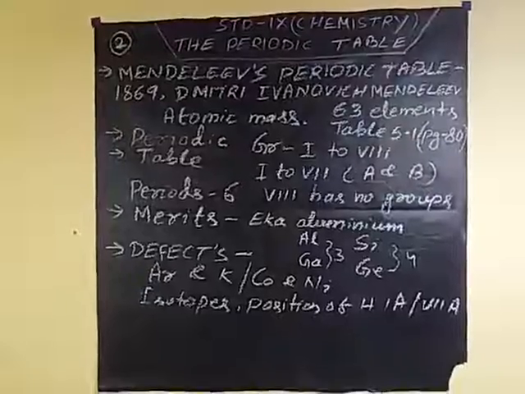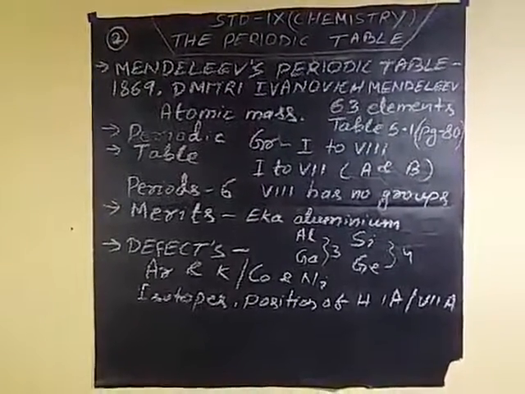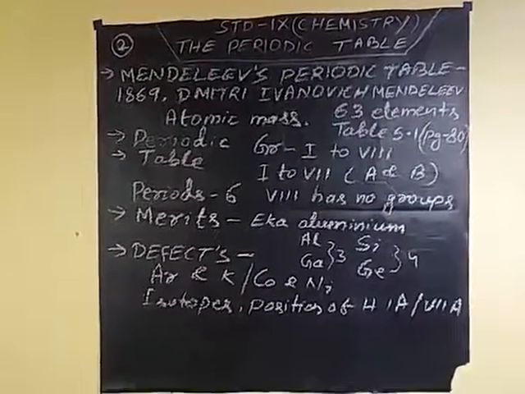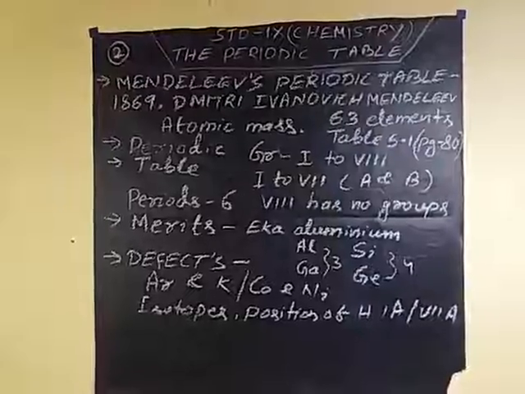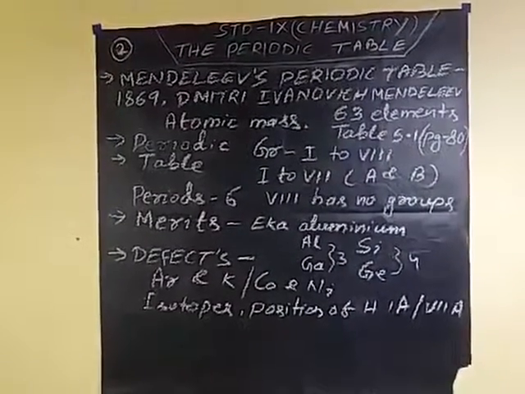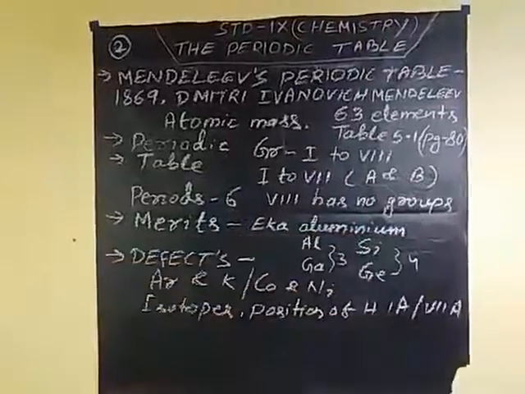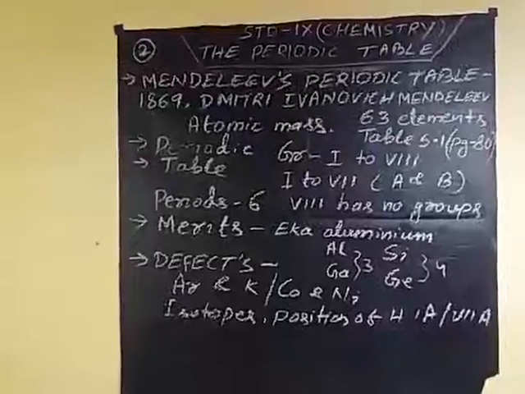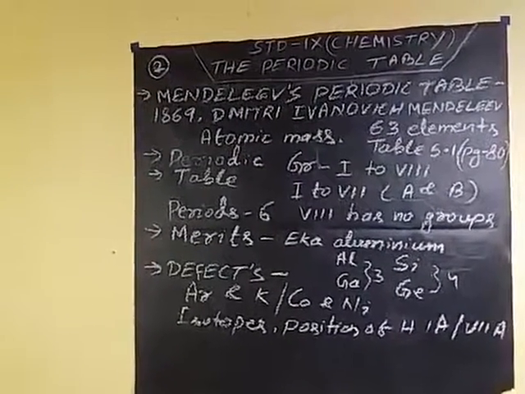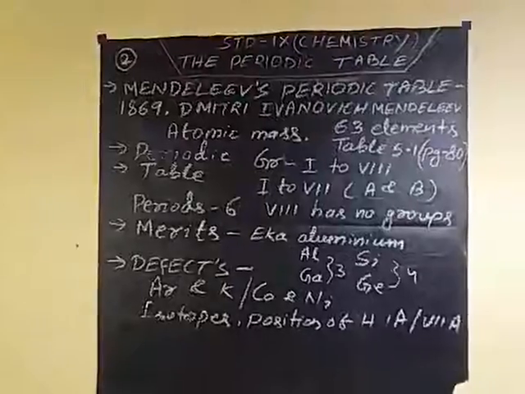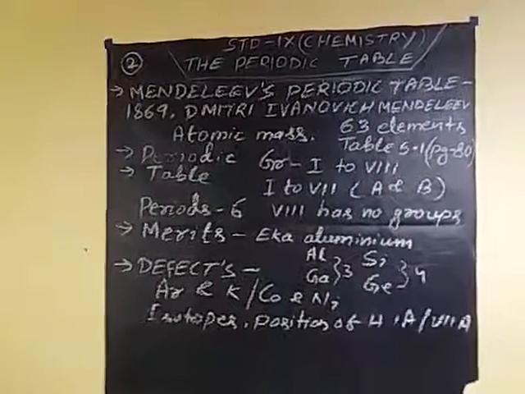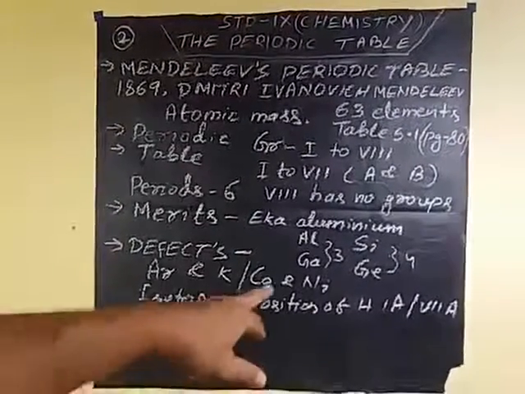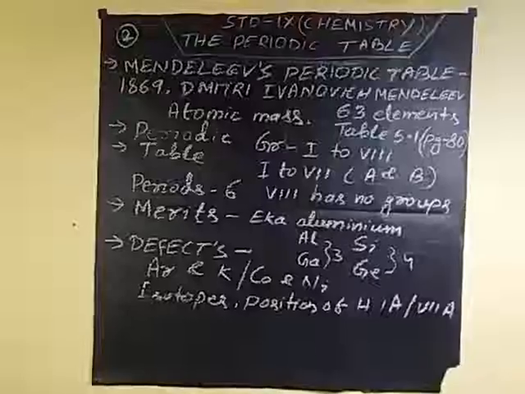So this is Mendeleev's periodic table. What are the merits of Mendeleev's table? Grouping the elements, gaps for undiscovered elements, and prediction of properties of undiscovered elements. In that time, he predicted Eka aluminum. Below aluminum there is gallium, whose valence is also the same, that is 3. The atomic mass is also similar, 68 for Eka aluminum and 69.7 for gallium. Density is similar, 5.9 and 5.91. So gallium has the same properties as predicted for Eka aluminum.